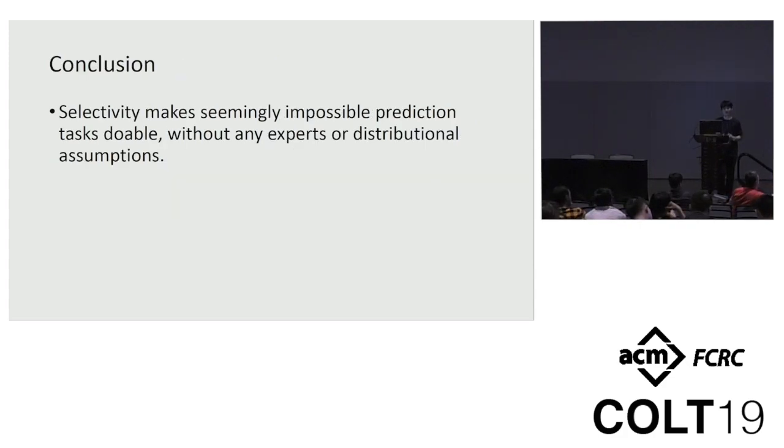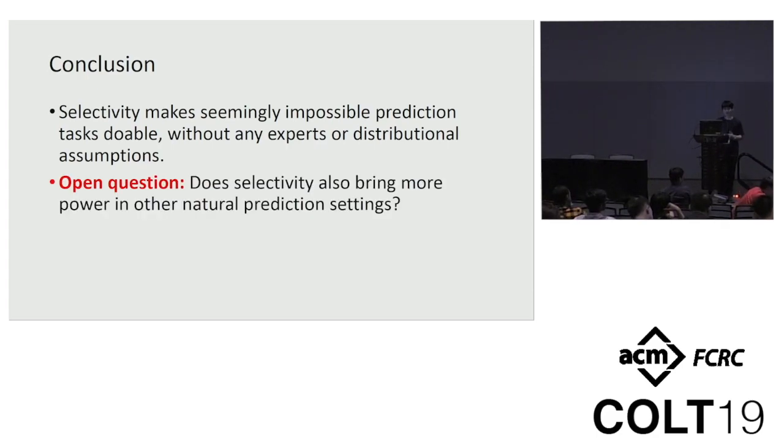So in this talk, we have seen that by allowing the predictor to be selective, we can make some seemingly impossible tasks doable, and this is without making any assumption on the distribution or the experts. And it remains an open area of research whether this selectivity brings more power in many other natural prediction settings. That's all, thank you.